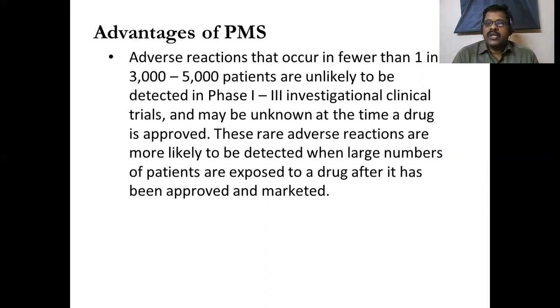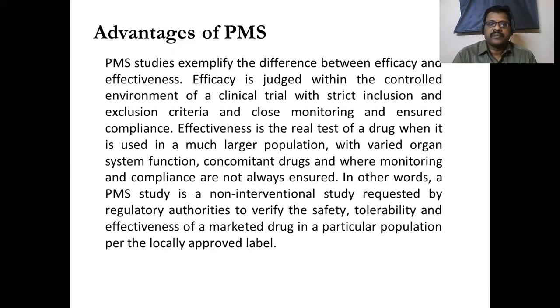Even that one report, there is no possibility to gather such information in phase 1, 2, or 3 because these are very rare, and it can be found only by testing in a large population and for a longer duration. These rare adverse reactions are more likely to be detected when a large number of patients are exposed to a drug after it has been approved and marketed.